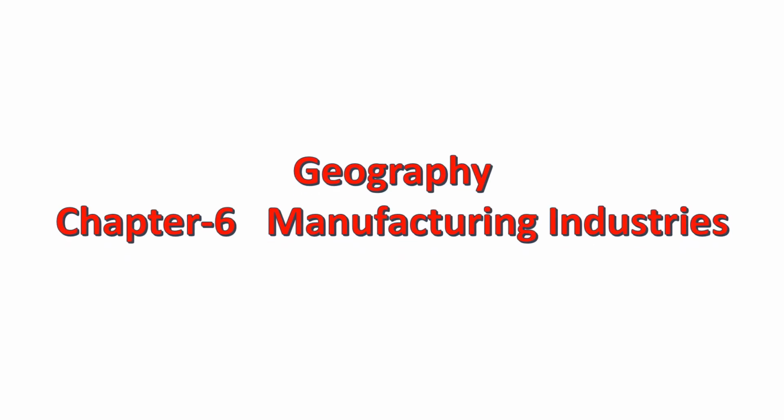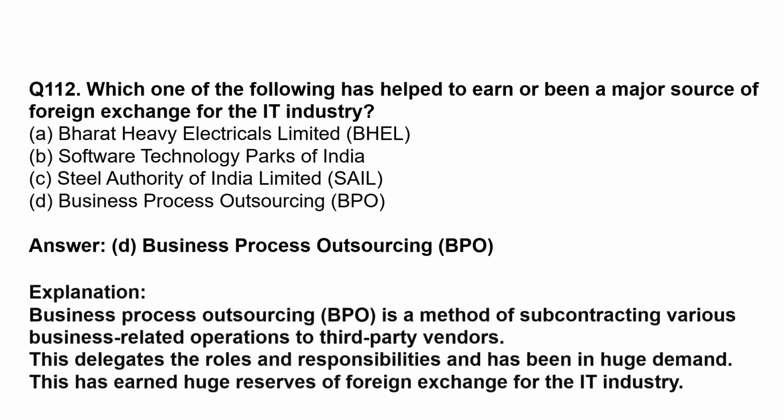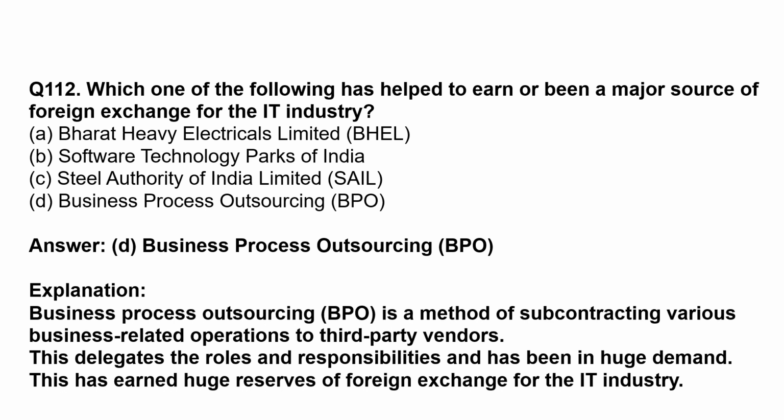Chapter 6, Manufacturing Industries. Which one of the following has helped to earn or been a major source of foreign exchange for the IT industry? The correct option is option D, business process outsourcing. Business process outsourcing is a method of subcontracting various business related operations to third party vendors. This delegates the roles and responsibilities and has been in huge demand. This has earned huge reserves of foreign exchange for the IT industry.